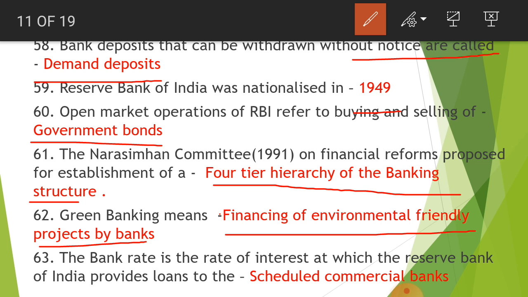Next, and the important question, and most of the aspirants even confuse with this, that is the 63rd question. The bank rate is the rate of interest at which the Reserve Bank of India provides loans to the scheduled commercial banks.